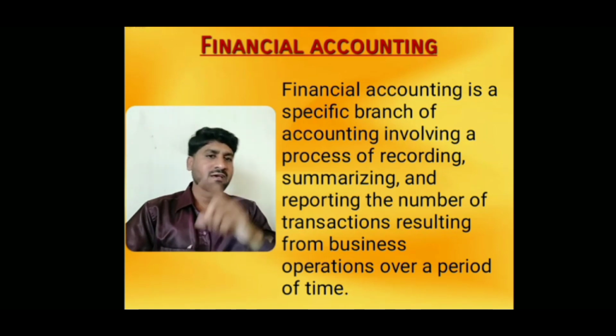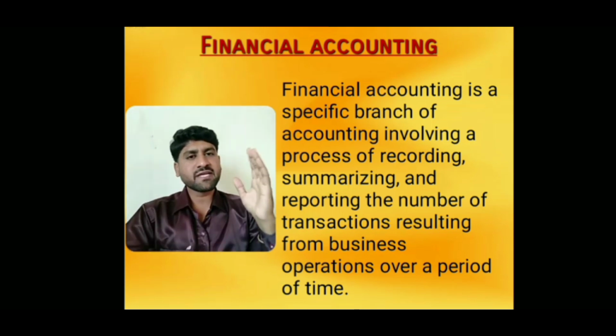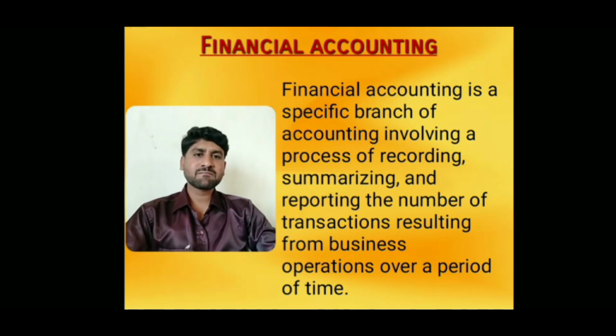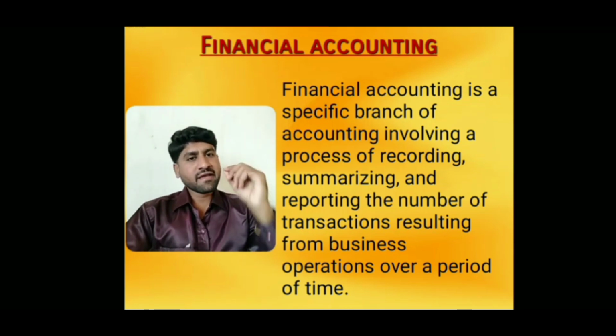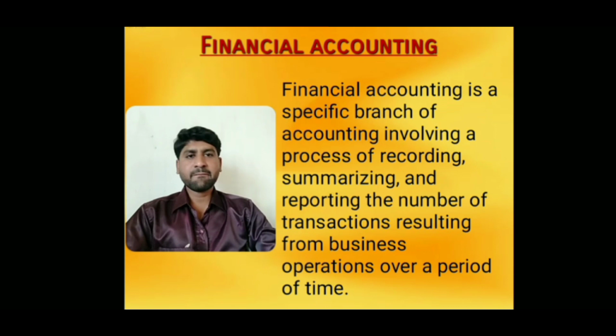In the same way, external users also use accounting information, for taxation purposes. Government is an external user, banks are external users, and shareholders are external users. The government imposes tax on companies, and a bank grants loans to companies or businesses. Shareholders invest money.